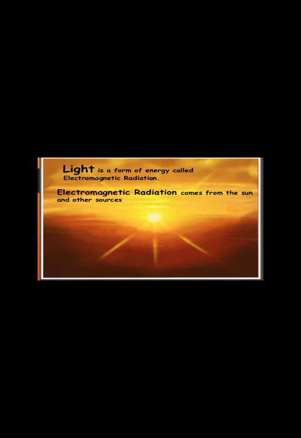It's actually a form of energy which provides heat to the whole surrounding, and that energy is known as electromagnetic radiation.